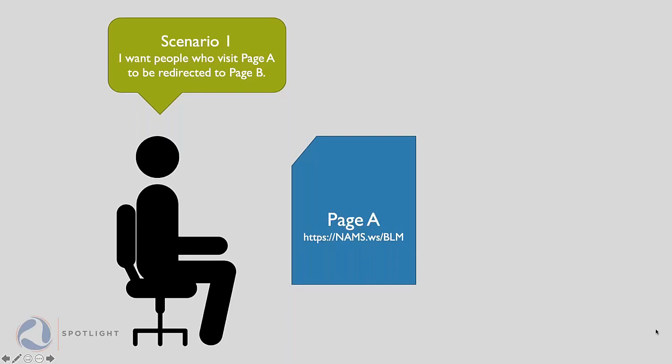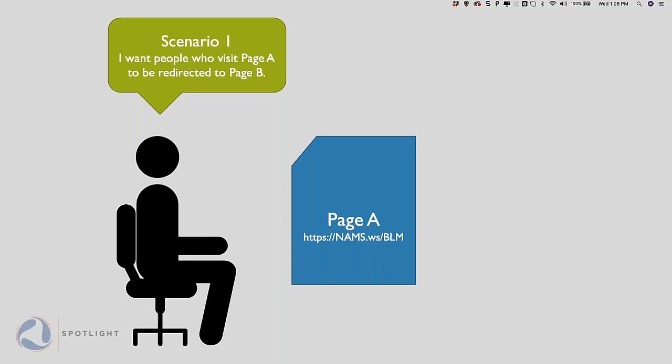So here is scenario one. I want people who visit page A. That's this page, and if you do this, you take this. In fact, if you would please do this now, just type in the chat or in your browser window right now. I'm going to put it in the chat box, and you'll see that it goes somewhere else, right? Whenever you see links from us, that nams.ws is our redirect link. We try to have everything go through our nams.ws redirect system for our NAMS business.